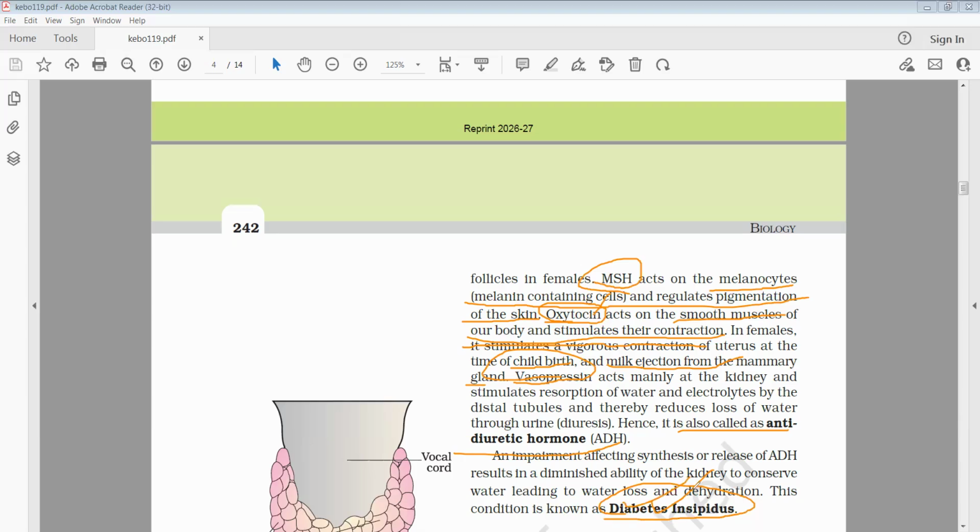This person excretes 15 liters per day when compared with the normal person. So a normal person excretes per day 1.5 liters, whereas a person deficient in vasopressin excretes 15 liters per day. That disease is called diabetes insipidus.